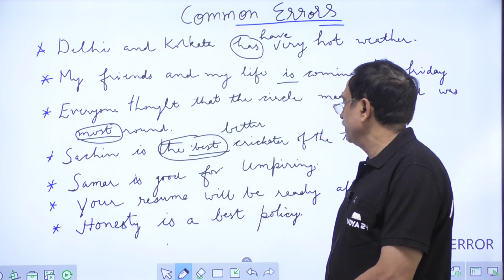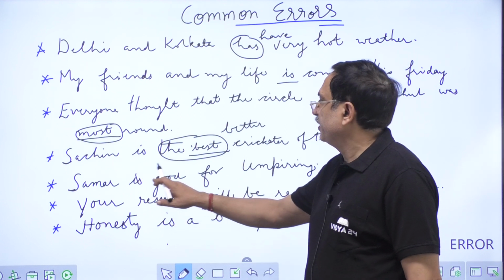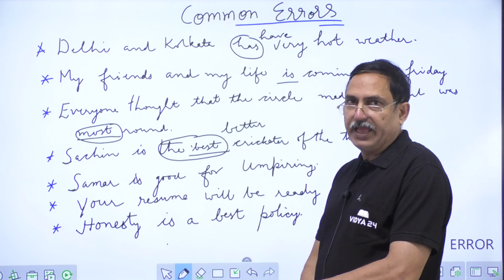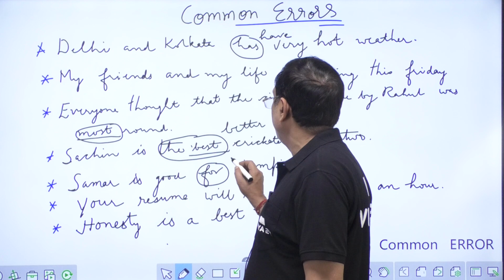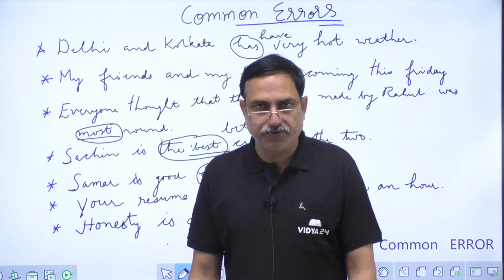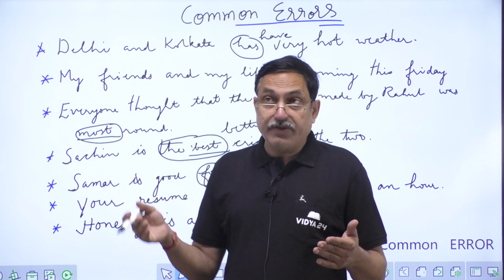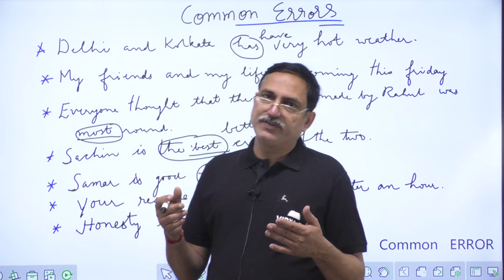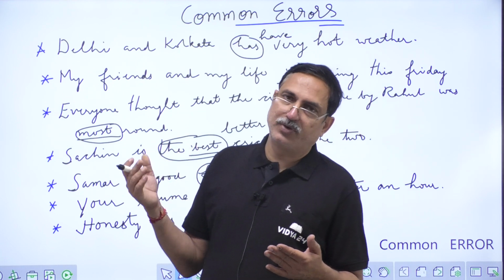Okay, let us go for the error in preposition. The sentence is, summer is good for umpiring. Good at umpiring is the correct one. So the preposition for has to be replaced by at. Actually, in prepositions we have three types of errors. If a preposition is there that should not be, it has to be removed. If there is no preposition, we have to put one. And in the third case, if the preposition is wrong, we must replace it with another, appropriate and correct one.